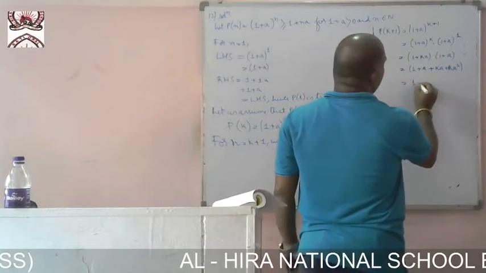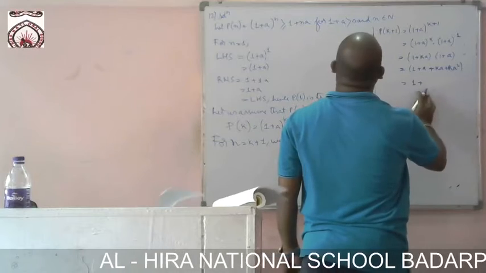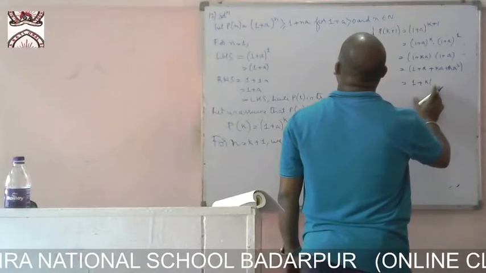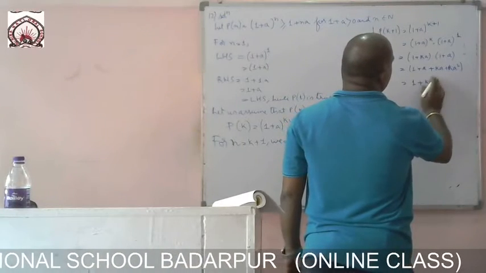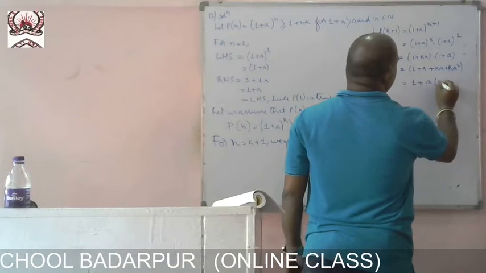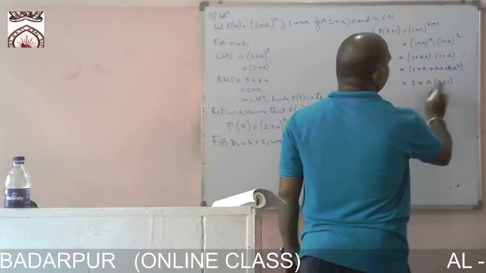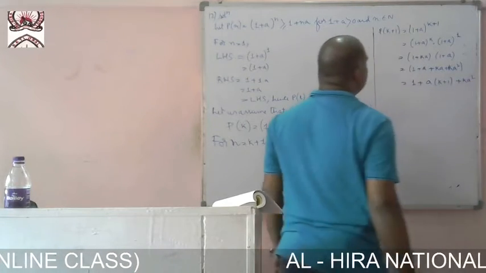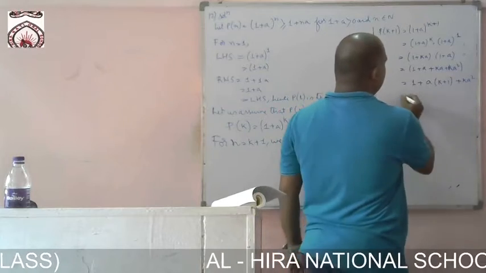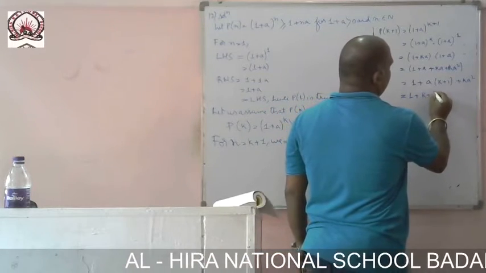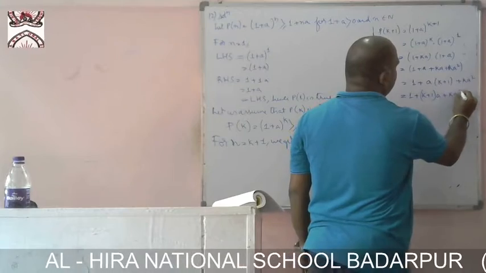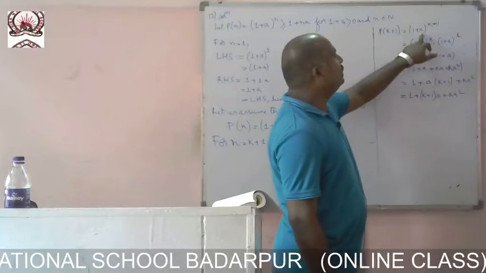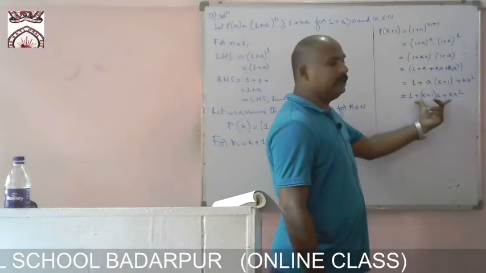Now see here, if I take k common: a into k plus 1, a into k is ak, plus ka squared. Now this is nothing but 1 plus (k + 1) into a plus ka squared. So (1 + a)^(k+1) is written in this form.